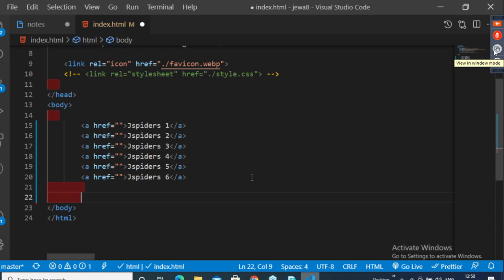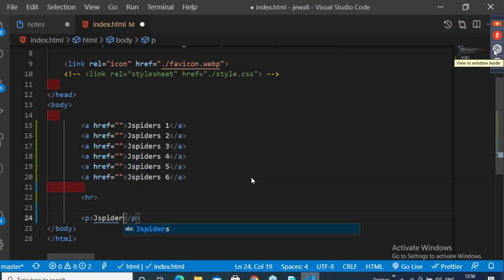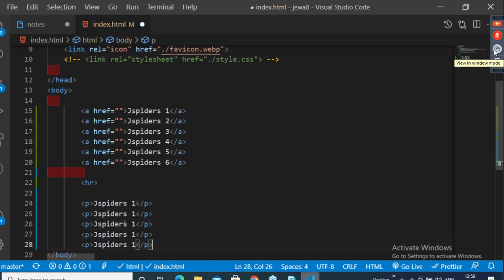So tell me, I will pass on HR tag here. Okay, HR tag. So now I'll pass here paragraph JSpiders 1. And similarly, I'll copy some paragraphs here. I'll change the name to JSpiders 2, JSpiders 3, JSpiders 4, JSpiders 5. So observe, these are the paragraphs.